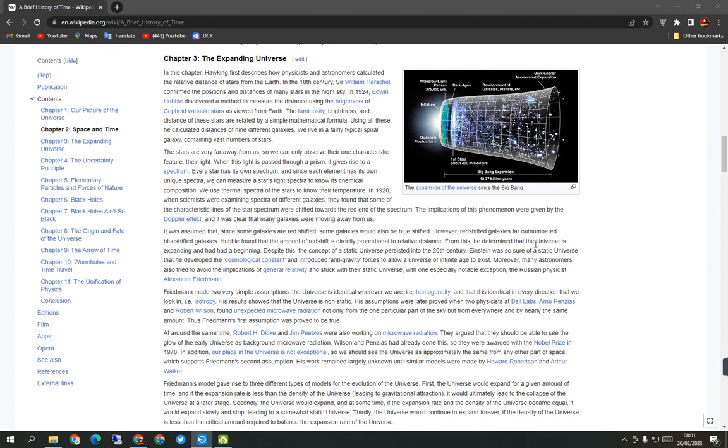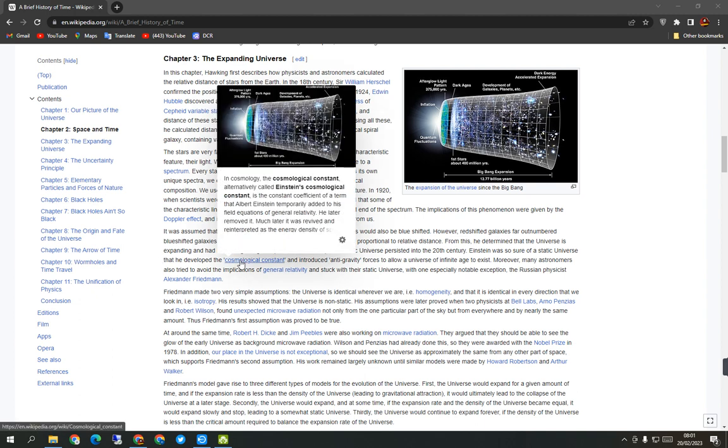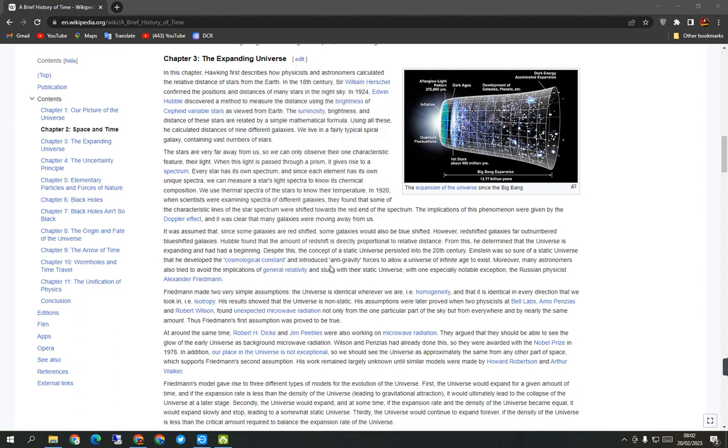From this, he determined that the universe is expanding and had a beginning, despite the concept of a static universe persisting into the 20th century. Einstein was so fond of a static universe that he developed the cosmological constant and introduced anti-gravity forces to allow a universe of finite age to exist.